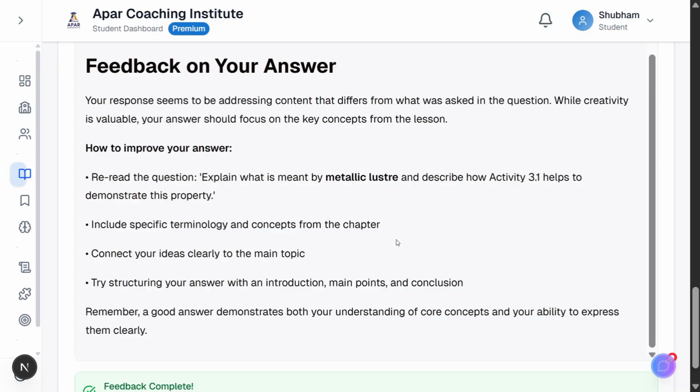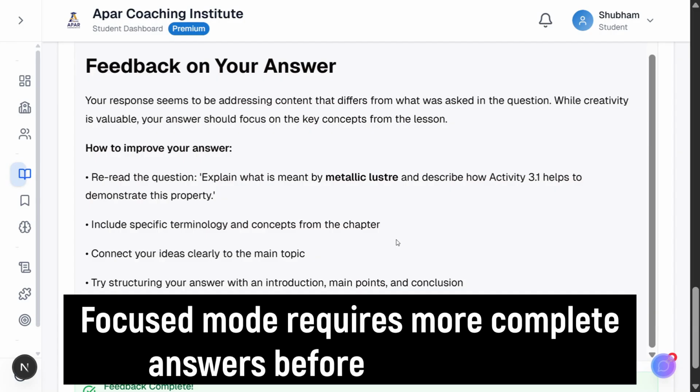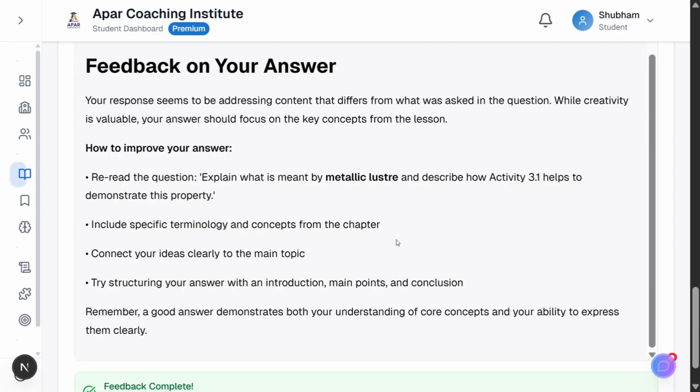the AI for detailed feedback, just like exploratory mode does. The difference isn't that focused mode never uses AI. It's that focused mode requires more complete answers before AI evaluation. You have two choices. Either improve your answer to meet focused mode standards or switch to exploratory mode with your current answer. That's student control in action. The system then provides how to improve your answer with bullet points. The student's answer never reached the AI because it was too incomplete.